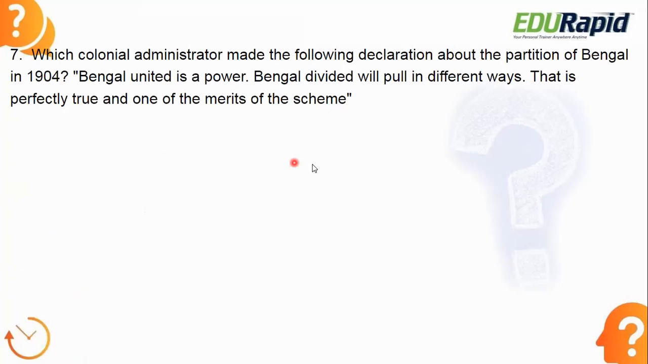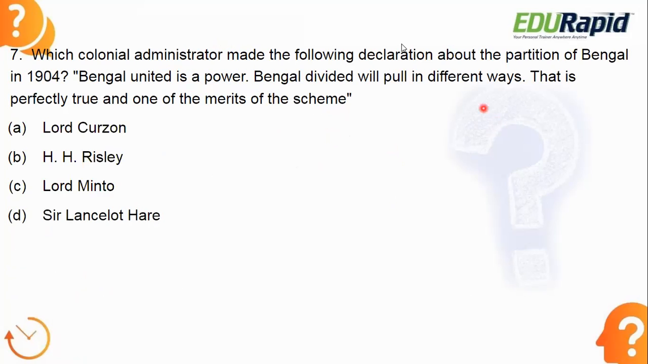Next. Which colonial administrator made the following declaration about the partition of Bengal in 1904? Actually 1905. Bengal united is a power. Bengal divided will pull in different ways. That is perfectly true and one of the merits of the scheme. Who made that statement? I'll give you a hint. He is the person behind the partition of Bengal. With that clue, you can answer this question.